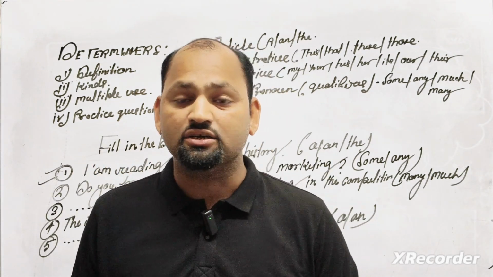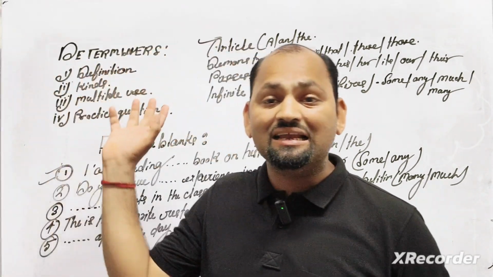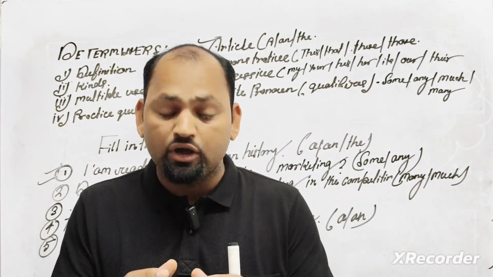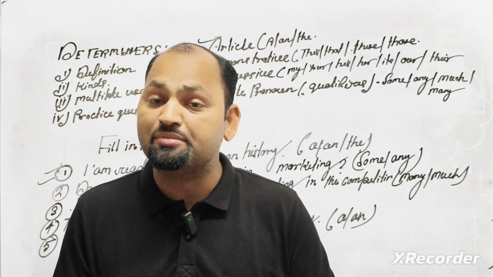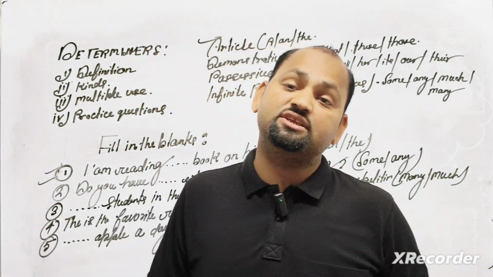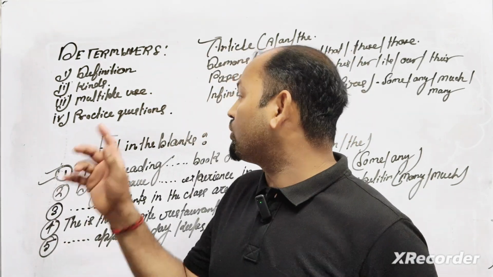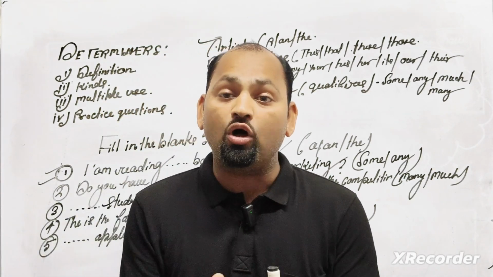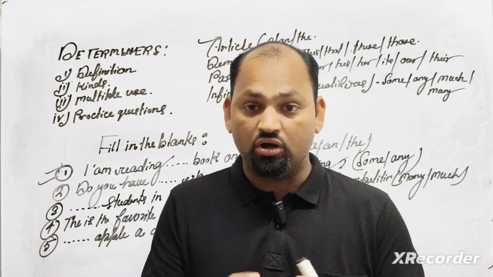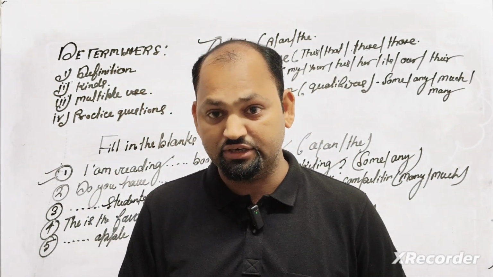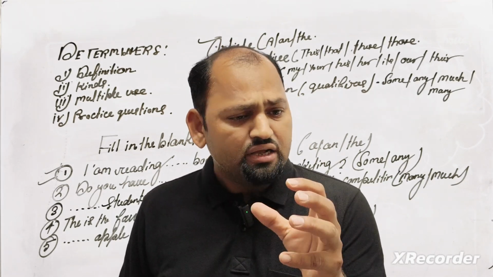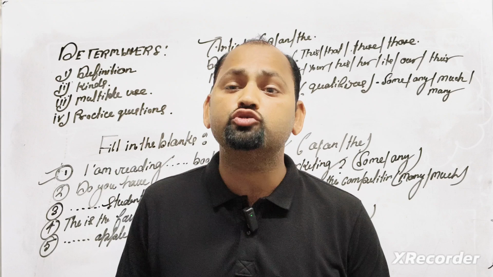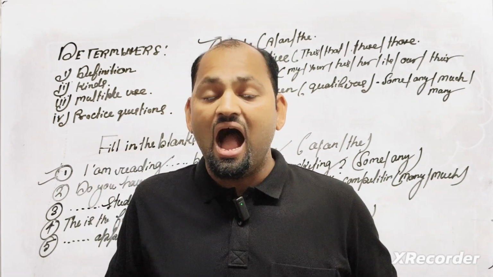How many kinds are there? We can call them article-based determiners, demonstrative-based determiners, possessive-based determiners, and at last, indefinite pronoun-based determiners, which we can call qualifiers. In this topic of determiners, we have to look first of all at the use of articles.